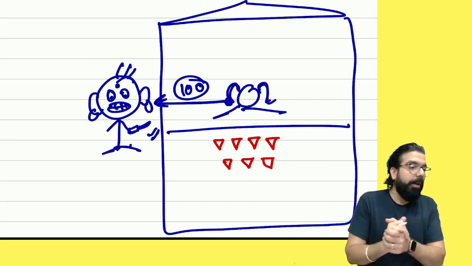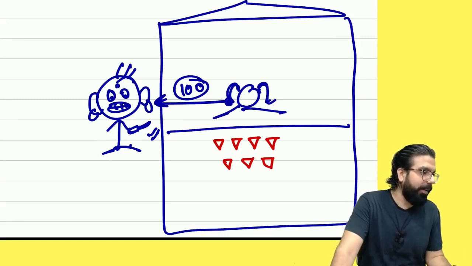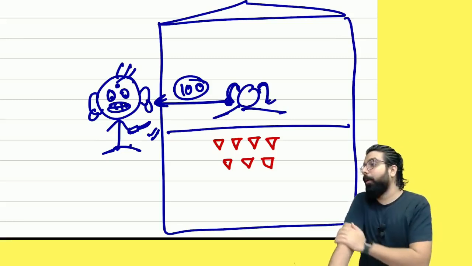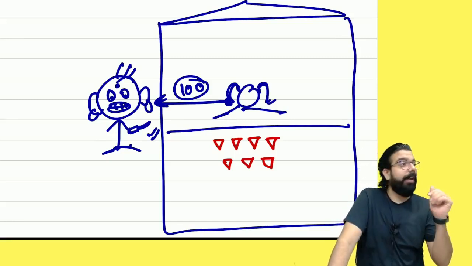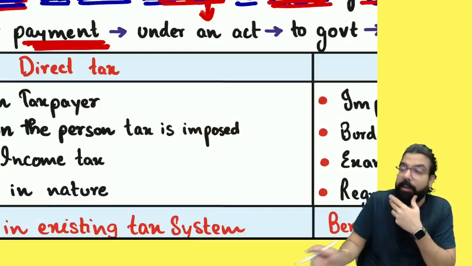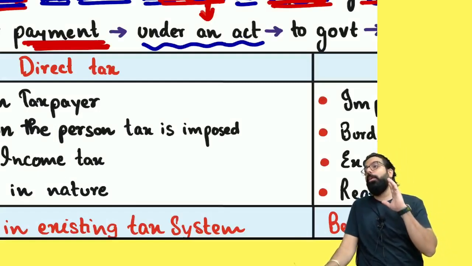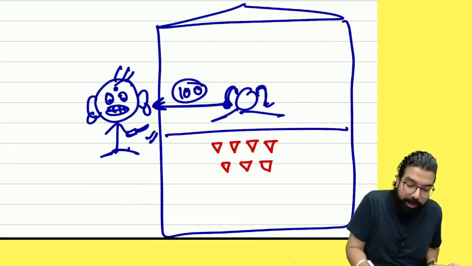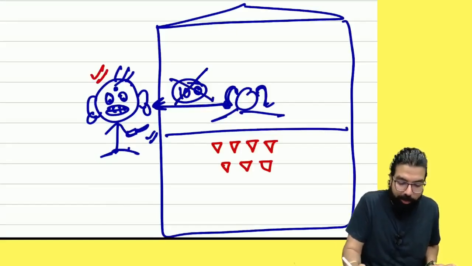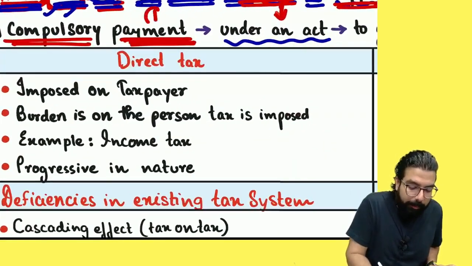People watching at home, kindly first listen to what I am telling. After that, all your doubts will go. Tell me, why is it not tax? Because it is not lawful, because it is not collected under an act. When something is collected under an act, only then it is called tax. Here we are not calling it tax because it is not collected under an act. It is collected by the Gunda, the goon, on his own. So first of all, it is a compulsory payment.